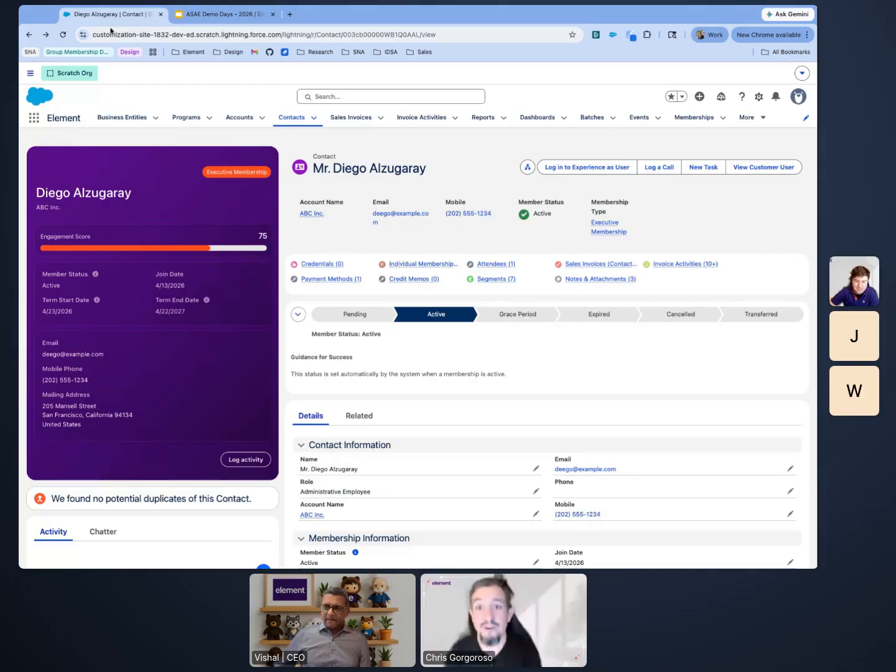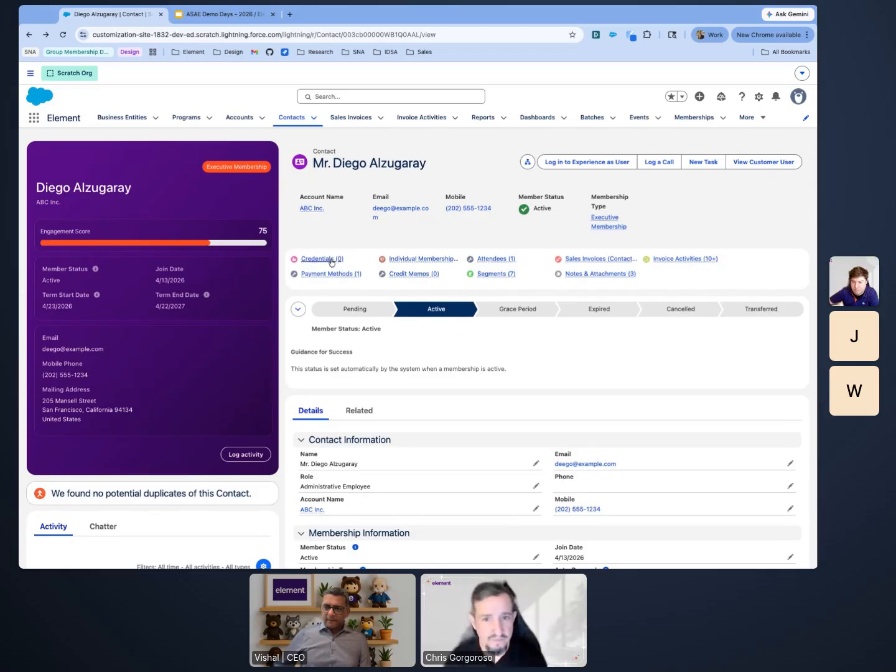Okay, so this is Diego. I'm a staff user right now, looking at the staff side of Element. If you've seen Salesforce before, you're familiar with this. It's the contact record. We've got our own component up here that shows some high-level information about Diego. We can tell that he's an executive member. He's pretty engaged, which is great. There's a high-level detail about his membership, and then some contact information that I might want to see up front.